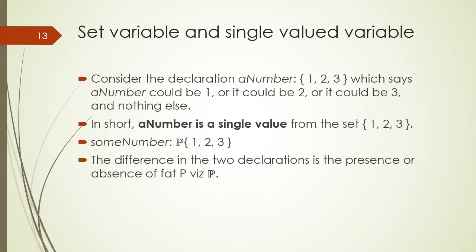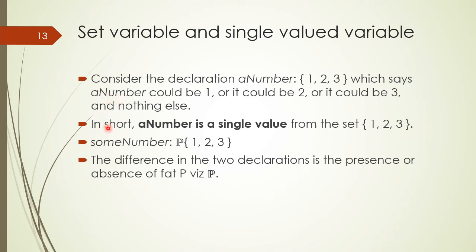To understand the difference between variables to which we assign a single value and a variable to which we assign a set of values, let us consider an example. We have declared a variable a number on a set of a few positive integers, and we can say that we can assign a value 1 to variable a number, or we can assign a value 2 or 3 to the declared variable a number.